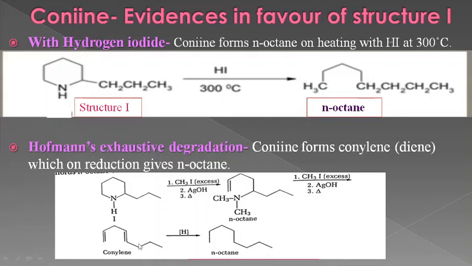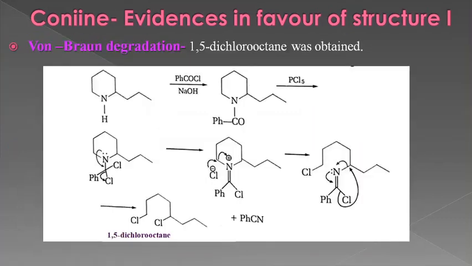The nitrogen will be expelled, converting it into a diene, which is conylene. Conylene on reduction forms normal octane. If we consider structure 2, then normal octane will not be formed, it will be isooctane. So the formation of normal octane is in favor of structure 1.